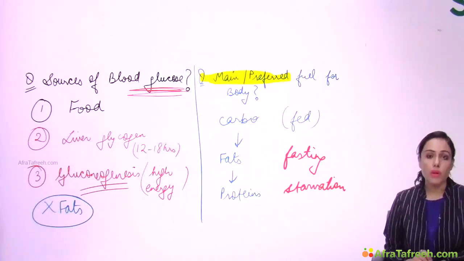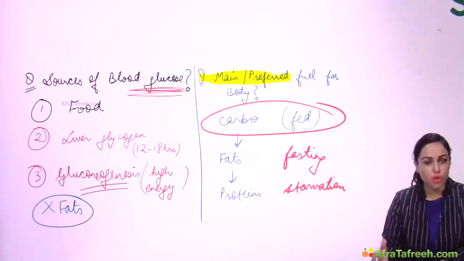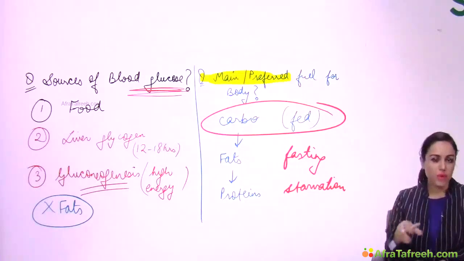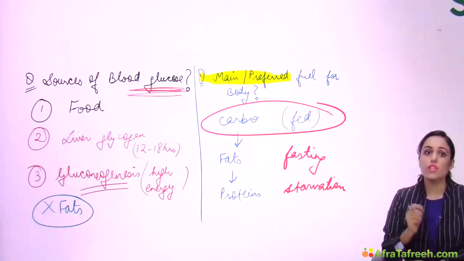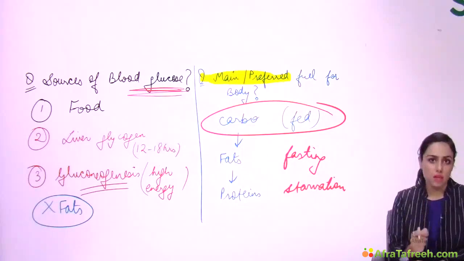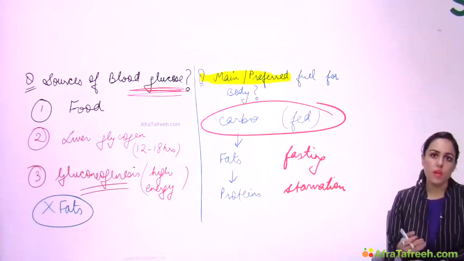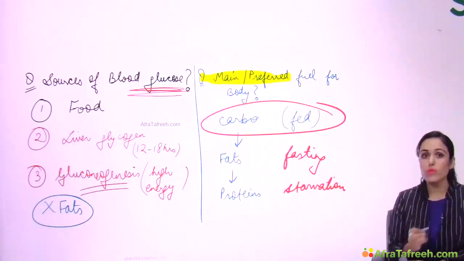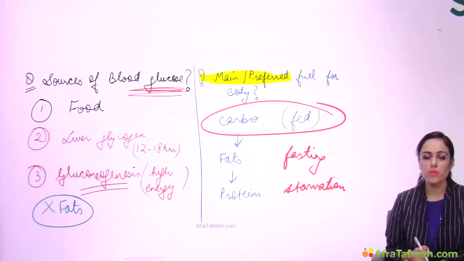Now note one more point here: I am saying in fed state, carbohydrate is the main fuel, not the only fuel. At this point of time, some body organs are also using fats. Detail we'll be doing later, right? But note here, the word is not only, the word is main. Similarly, in fasting state, main fuel for the body is fats, because some portions of body are also using glucose at this point of time, that is brain and heart, they'll be using glucose, right?